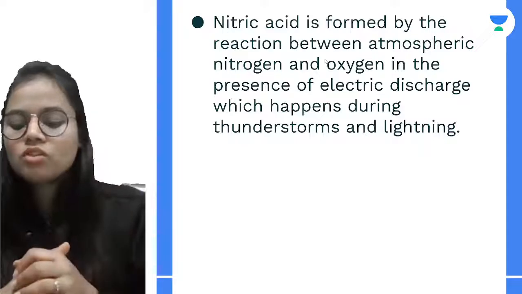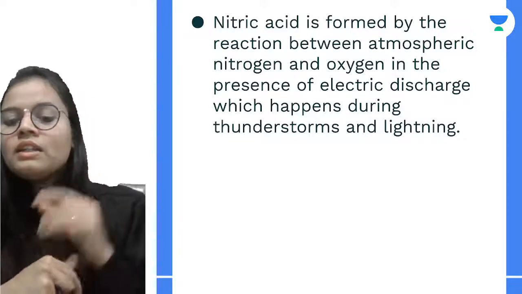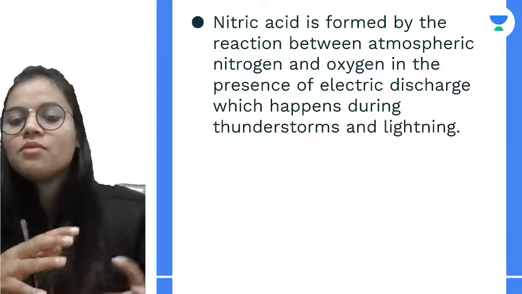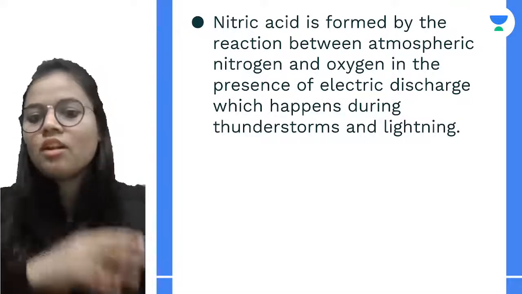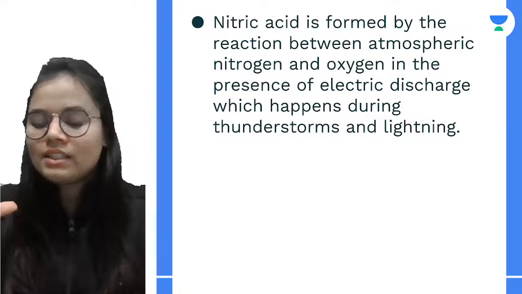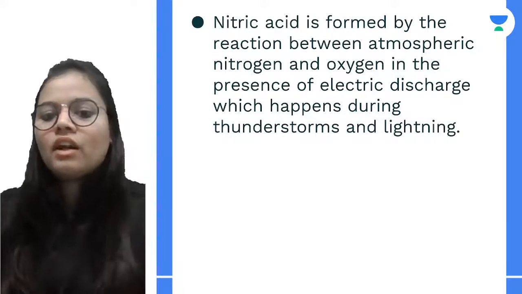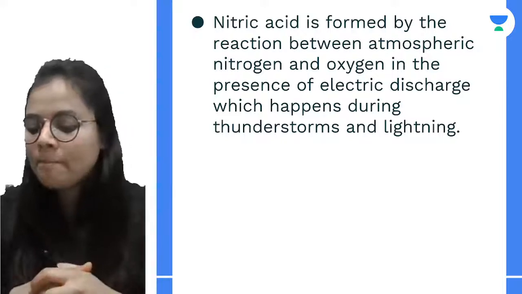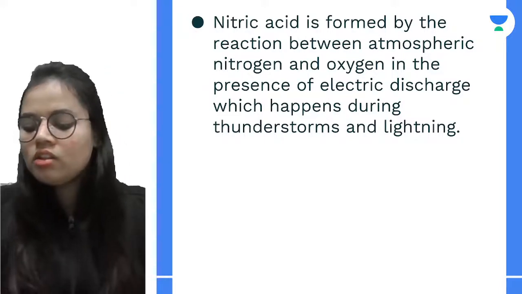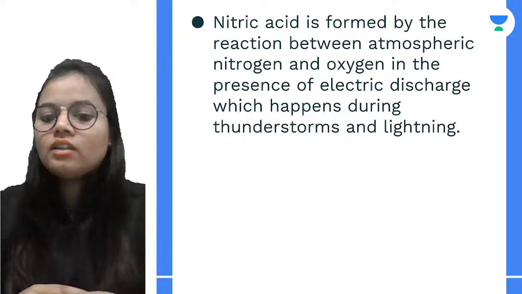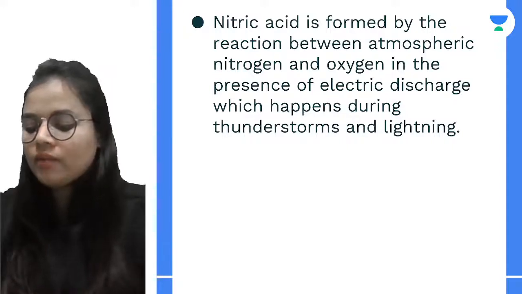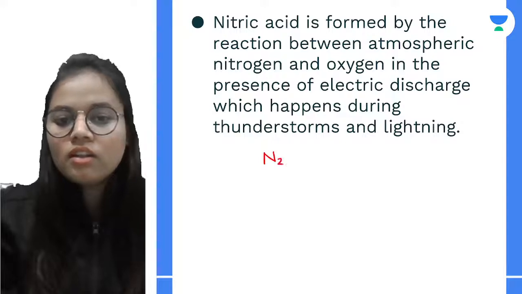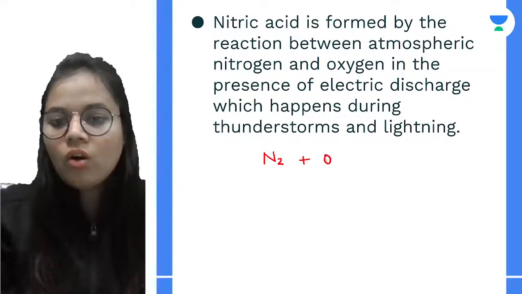How is nitric acid formed? Nitric acid is formed when a reaction happens between atmospheric nitrogen and oxygen. The condition needed is a kind of electrical discharge, and that happens in thunderstorms and lightning. Now let's see what happens with nitrogen and oxygen.